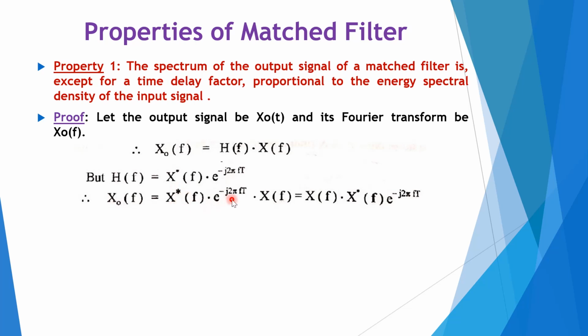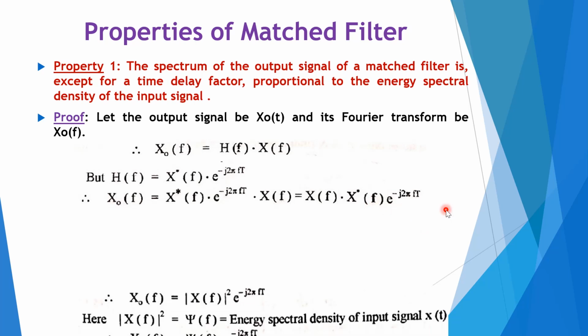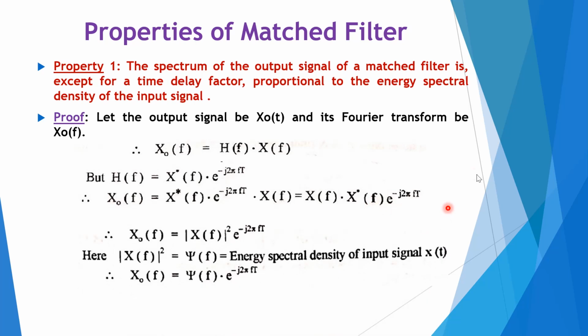X_o of f is equal to X conjugate of f into e raised to minus j 2 pi f T into X of f. If we solve this, X of f into the complex conjugate of X of f into e raised to minus j 2 pi f T, we can rewrite X_o of f as equal to magnitude of X of f squared times e raised to minus j 2 pi f T. The first term, you can consider this as the energy spectral density of the input signal x of t.